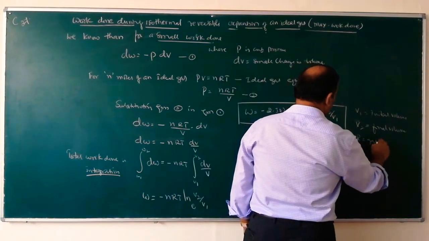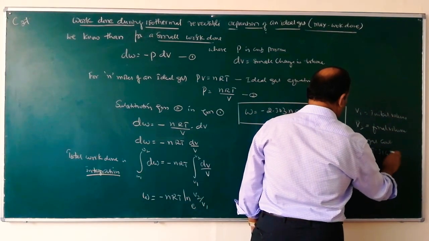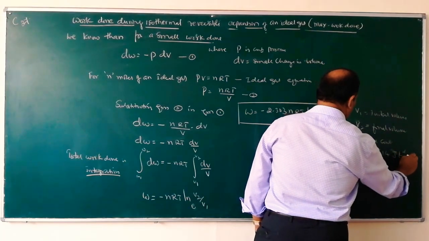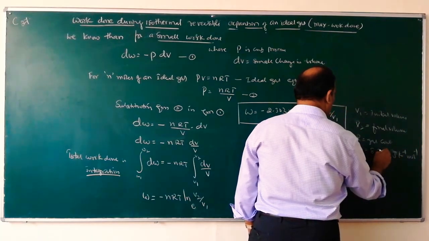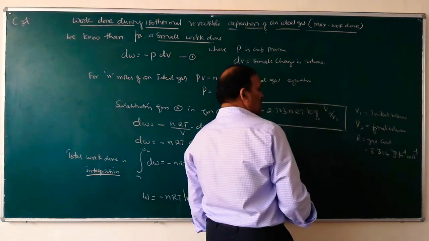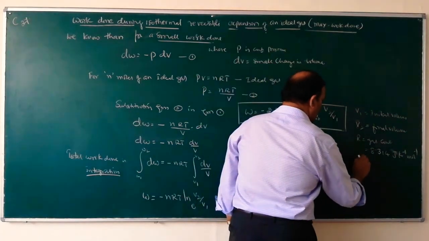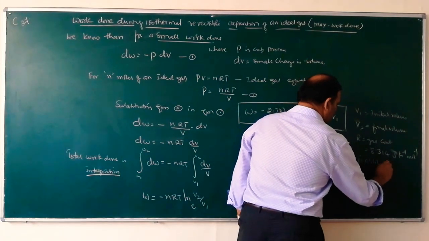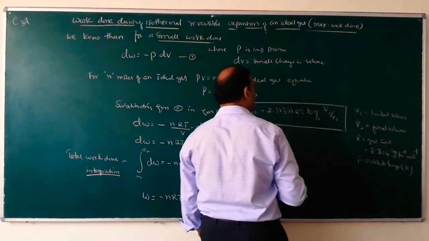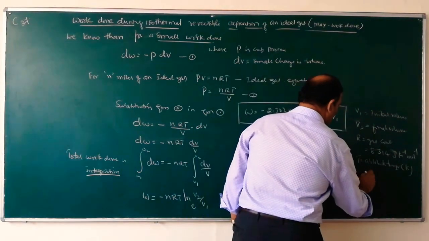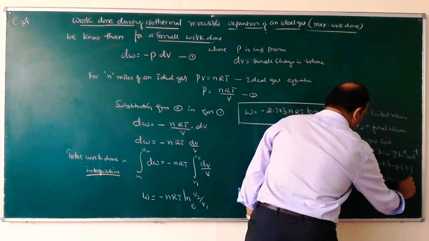R equals gas constant, that is equal to 8.314 joule per Kelvin per mole. This is called the gas constant. T equals absolute temperature in Kelvin, and n equals number of moles of the gas.